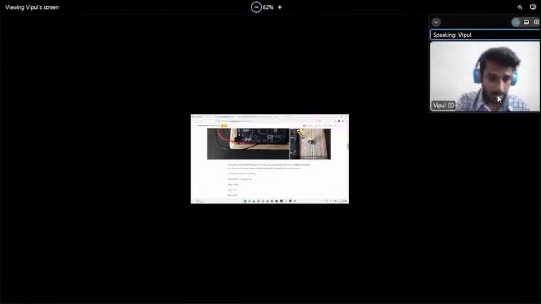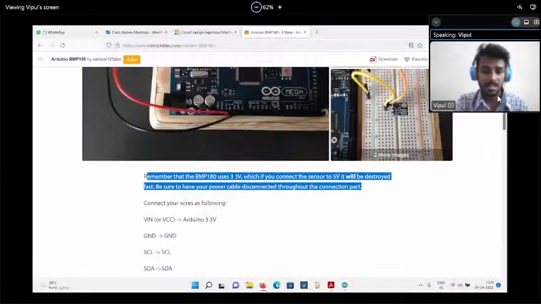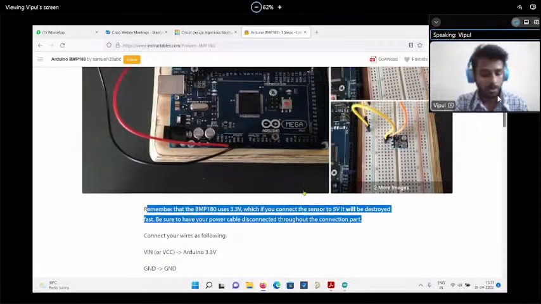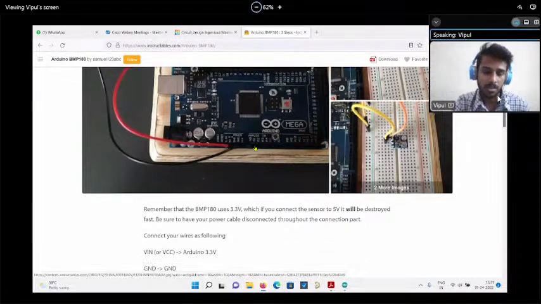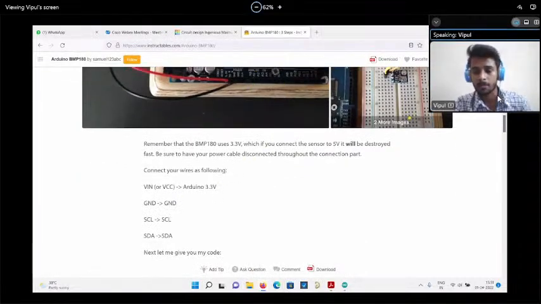Now see, remember, they have some notes there. Remember that this sensor is working on 3.3 volt. If you connect 5 volt to this device, your sensor will get damaged. So if you didn't read this article and if you directly connect this BMP sensor to 5 volt with the Arduino, this sensor will get damaged.